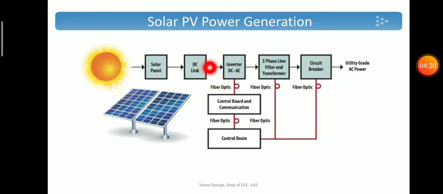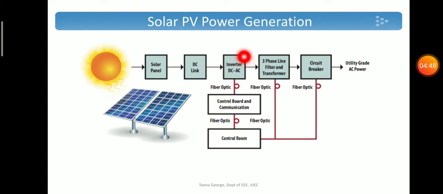In that case, we will use a DC link, which can be a capacitor, or here we can use a battery for storing the energy. If we are using a battery, there should be a DC-DC converter, which will convert variable DC to fixed DC so that the battery can be charged. And there will be charge controller arrangements also.